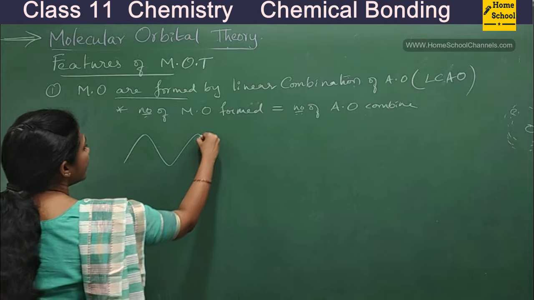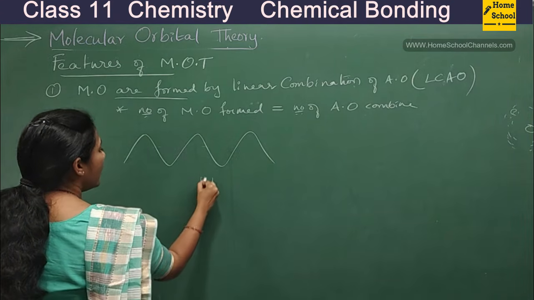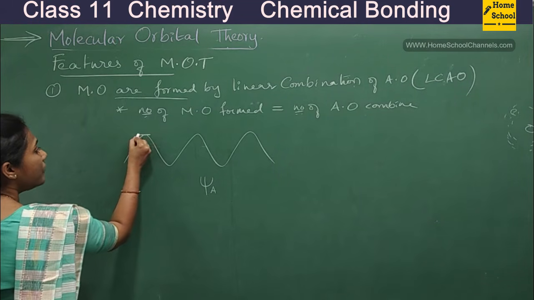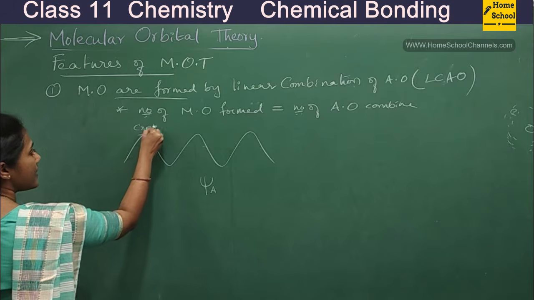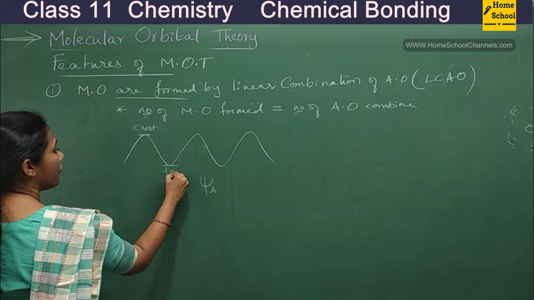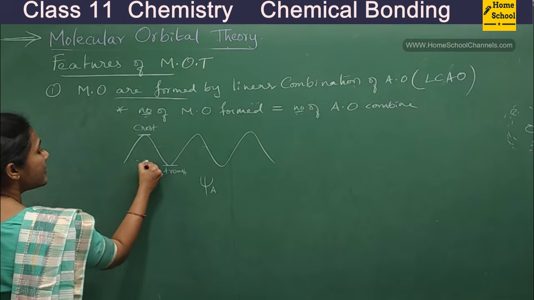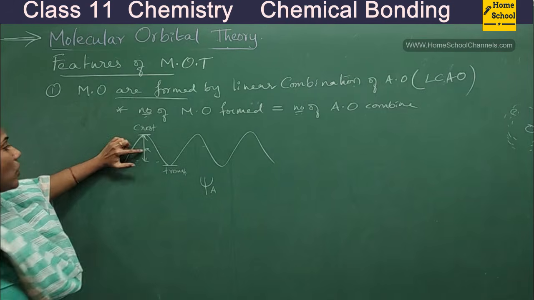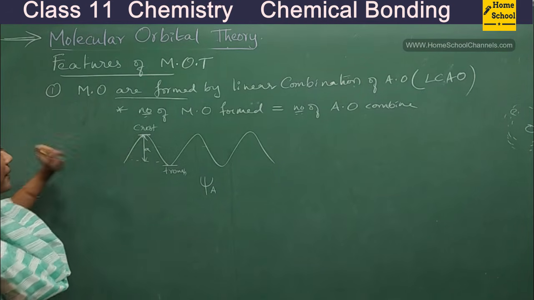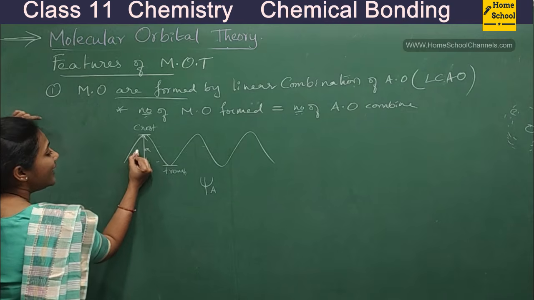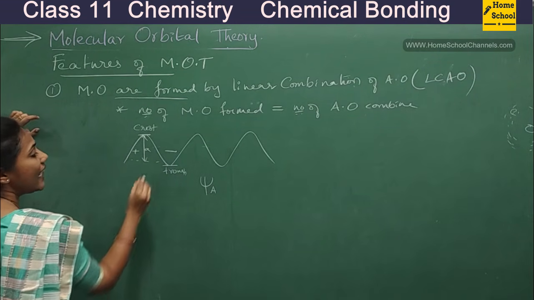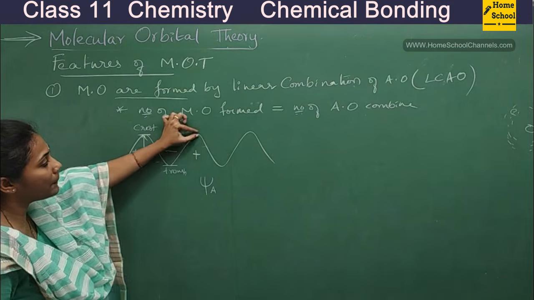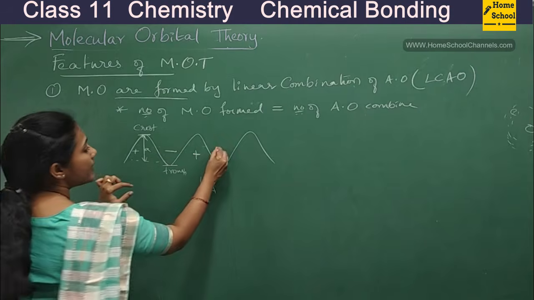Suppose I take this as one electron wave, which I will call psi A. Can you tell me what this point of a wave is called? It is called the crest, and this is called the trough. This distance we will call the amplitude. This crest region I will indicate with a plus sign, and the trough region with a minus sign. Again, this is the crest region, the upward peak, so this is plus and this is minus.